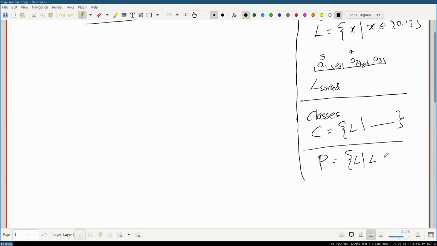So L can be solved in polynomial time. That is, you can give me a computer and a polynomial time algorithm implemented on that computer such that it will take a string X and tell you whether it's in that language L or not.